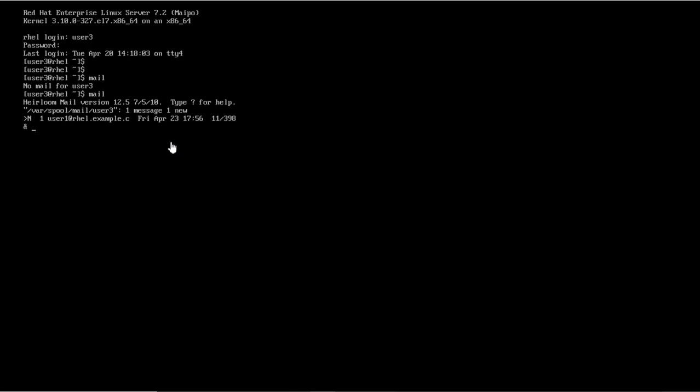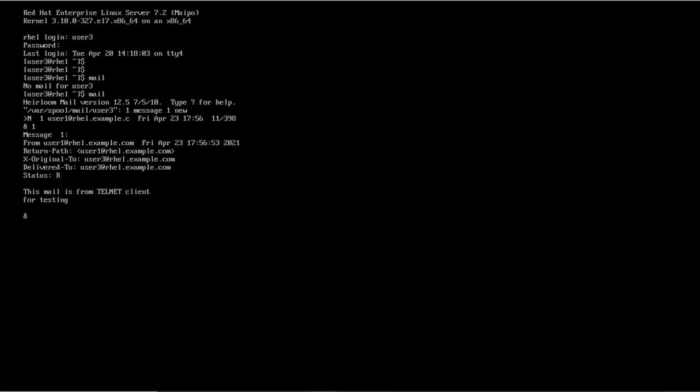And we can check the content of that mail. We put the number of the mail and we can check the content. This mail is from the telnet client for testing. This is the mail which we have sent. We have not authenticated, we have not given any password for user 1 or user 3, still we can send the mail. This happens when your server is not secure or not properly configured.